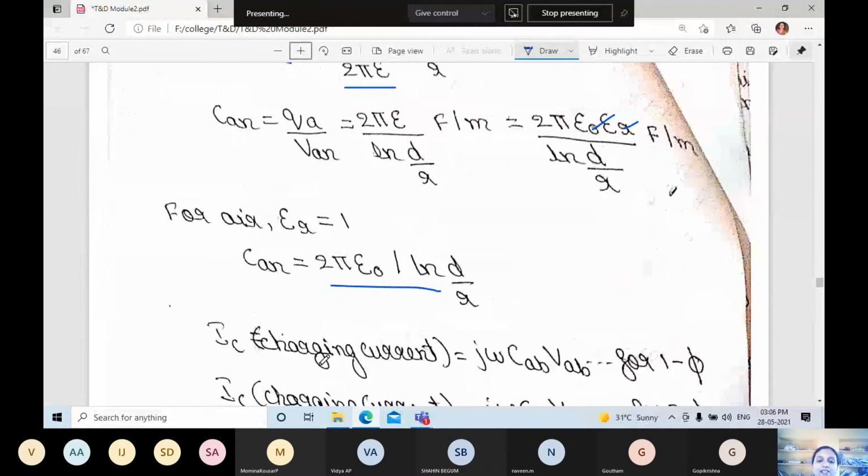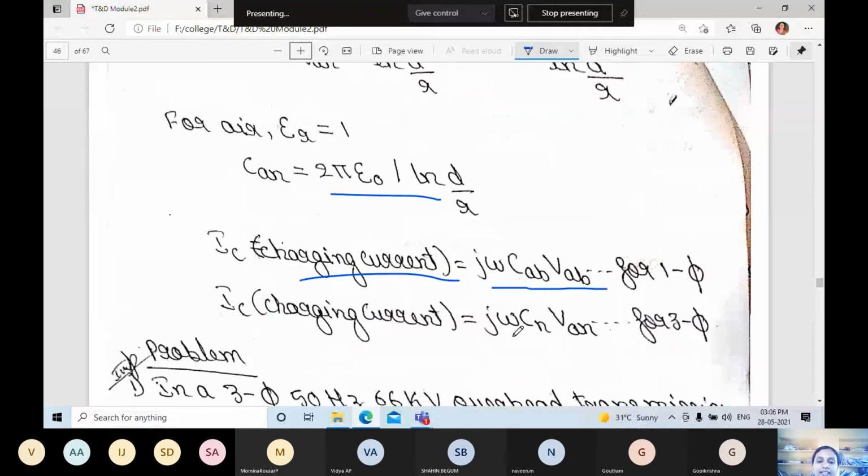The charging current I_C is equal to j omega C_AB V_AB for single phase, and j omega C_N V_AN for three phase. Okay, so the charging current equation is j omega, or W, we can say omega, C_AB V_AB for single phase, and j omega C_N V_AN for three phase. Let's go to the problems.